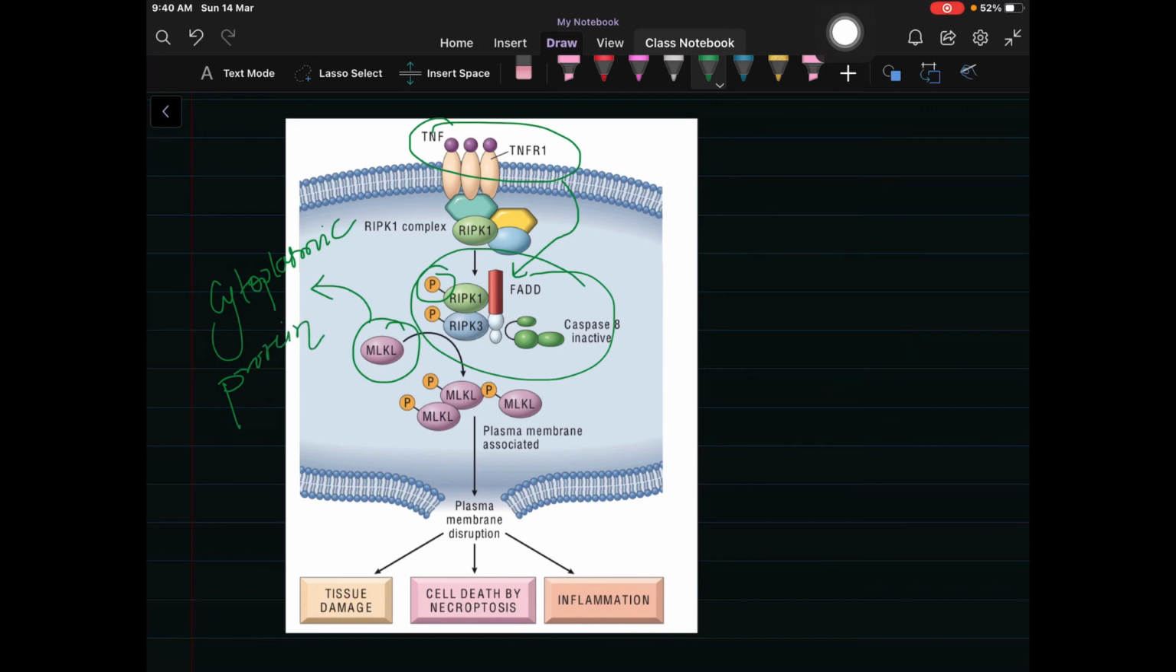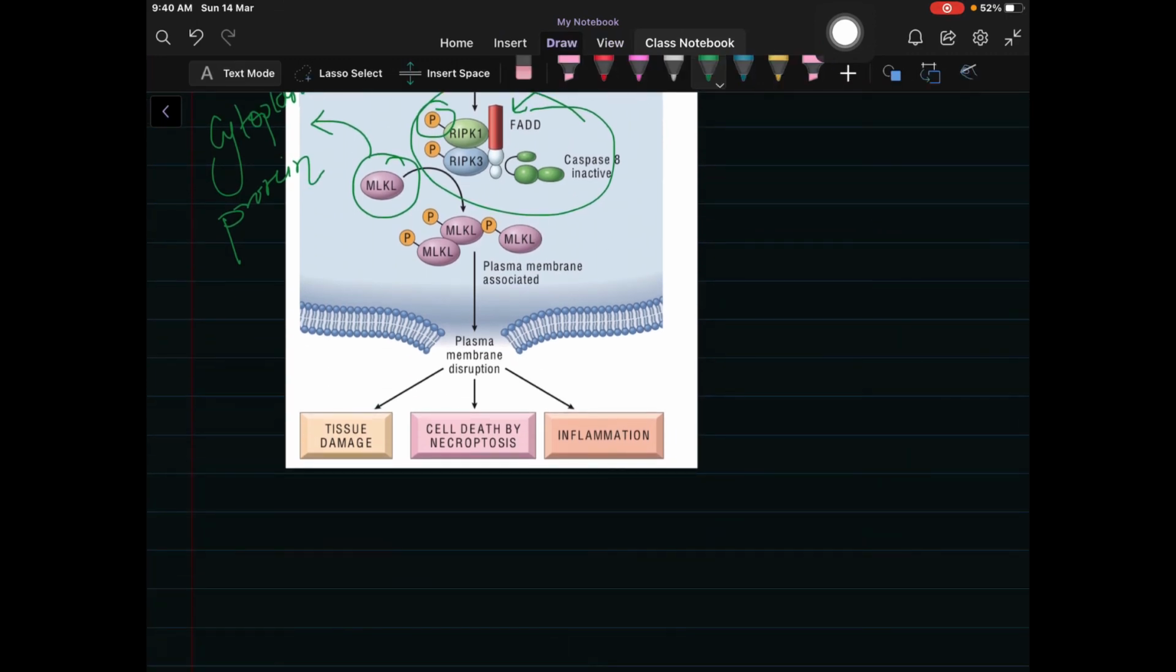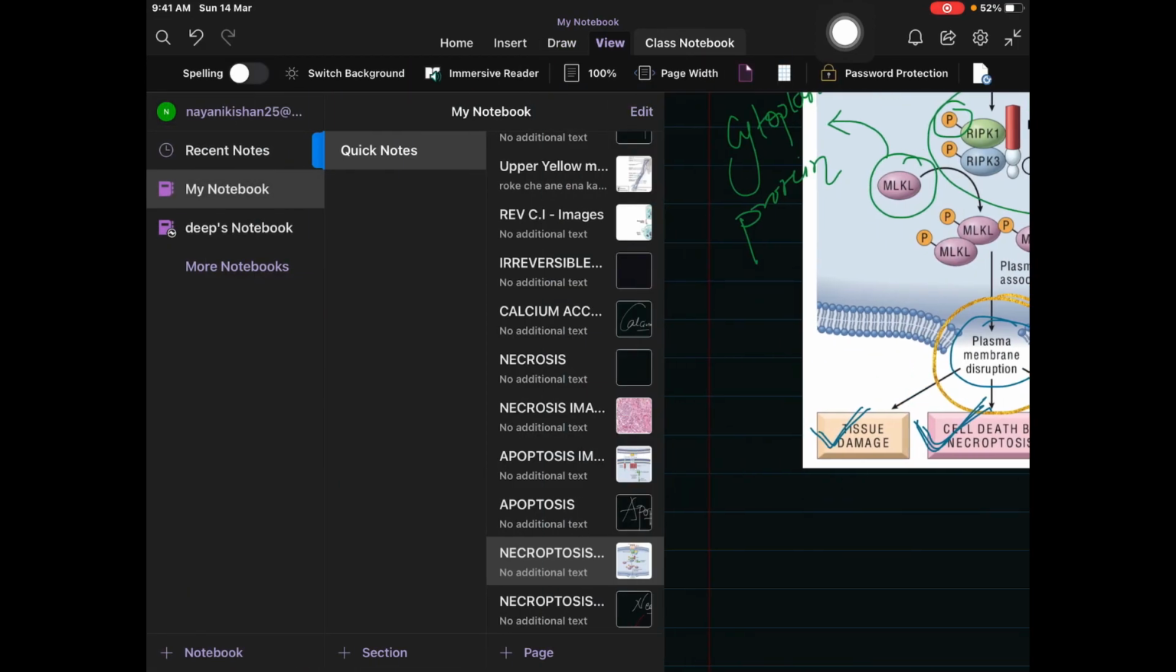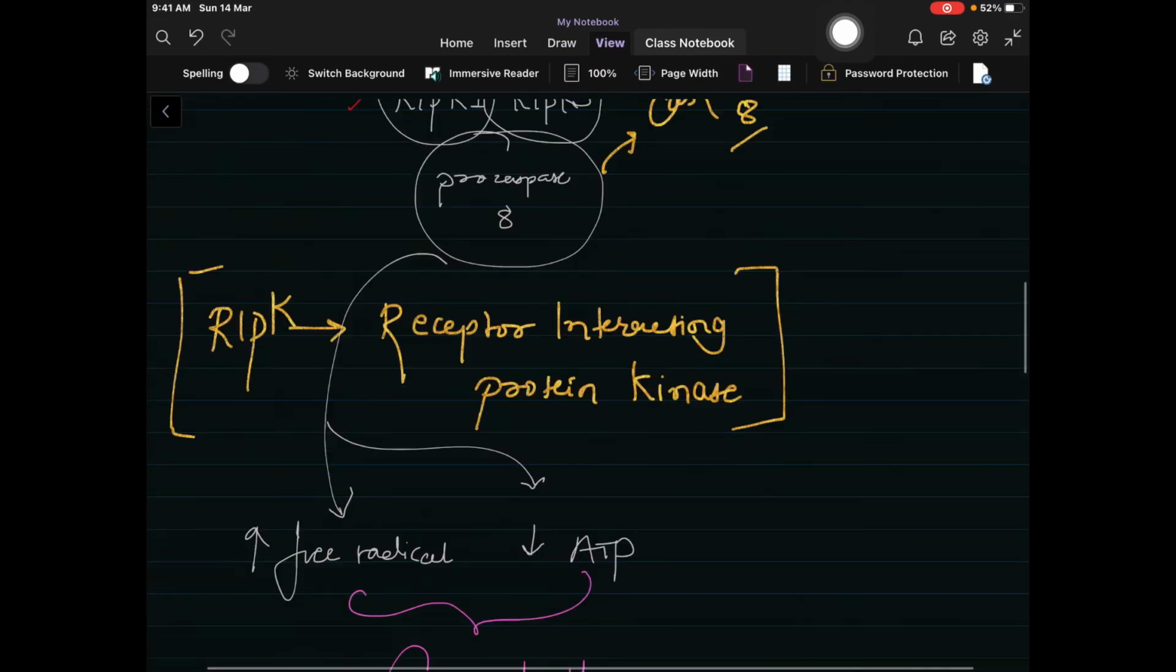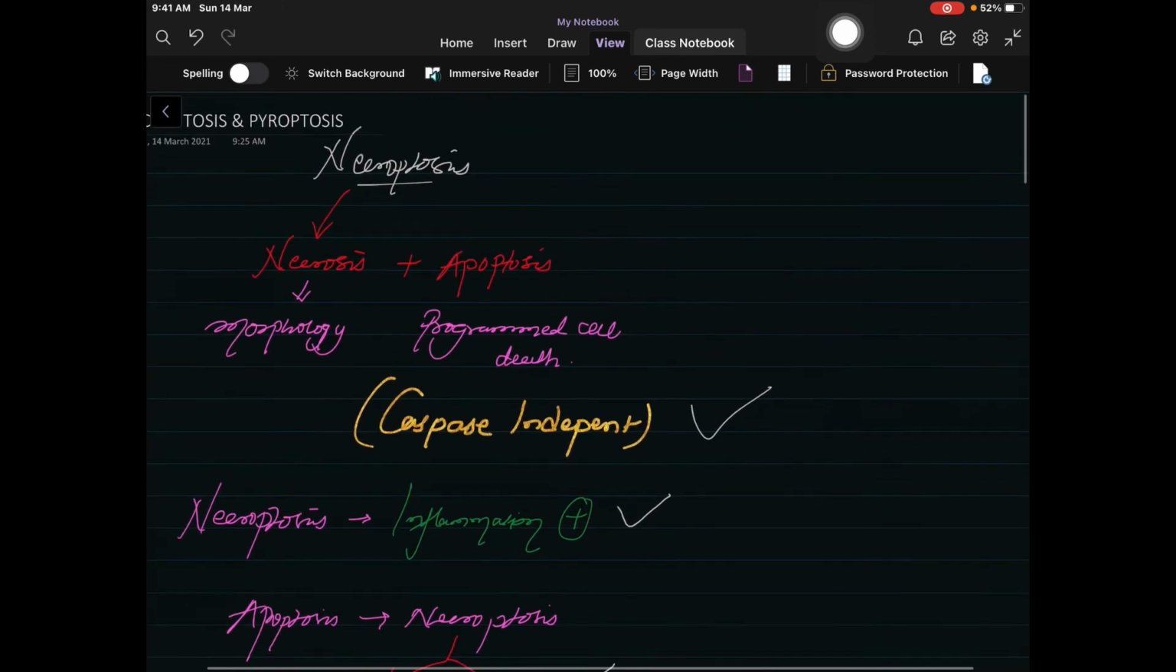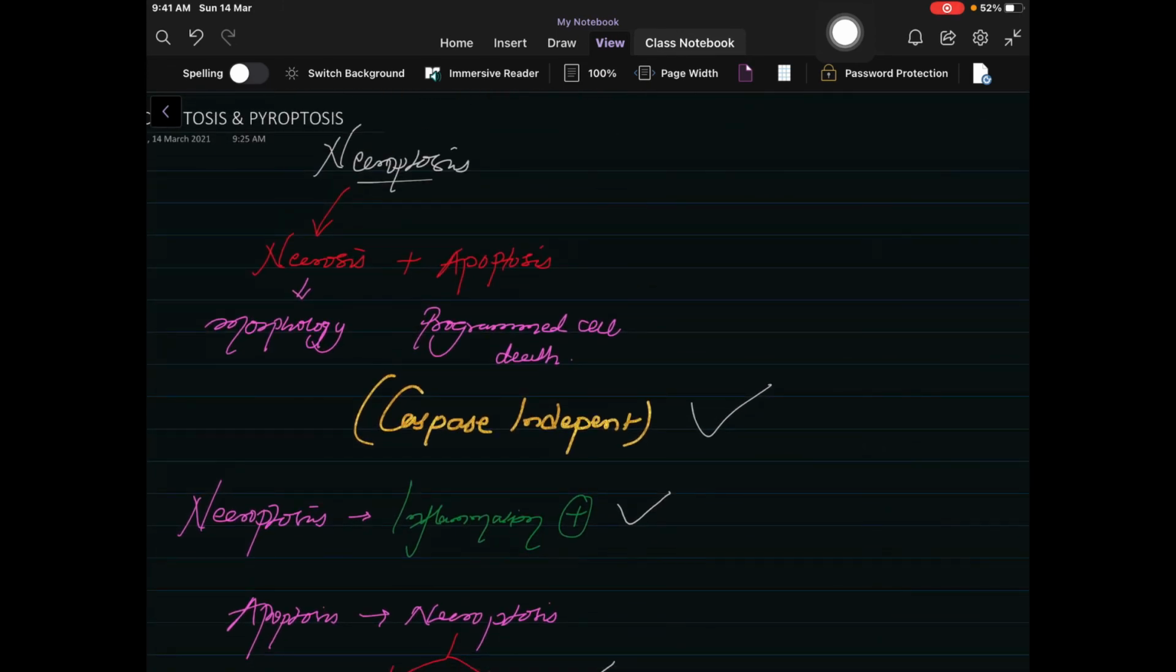So the phosphate from the receptor interacting protein will combine with MLKL, the cytoplasmic protein, which leads to plasma membrane disruption, which particularly leads to cell death by necroptosis, and which is inflammation positive, and there will be tissue damage because of the plasma membrane disruption. So this was the quick review about necroptosis and pyroptosis, and the new one, that is anoikis.